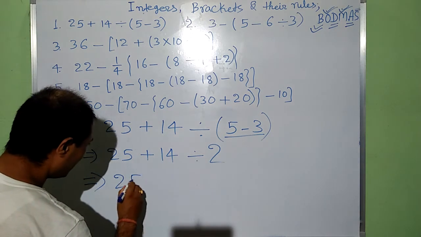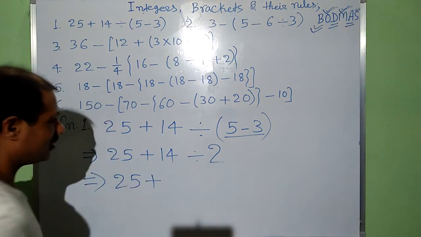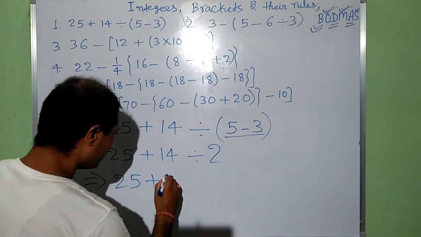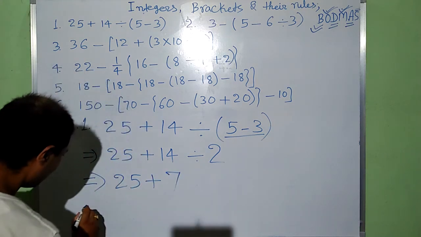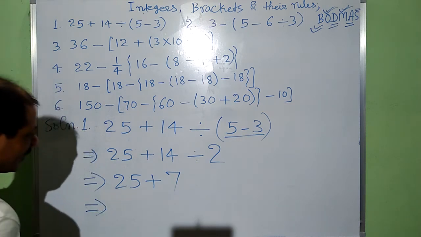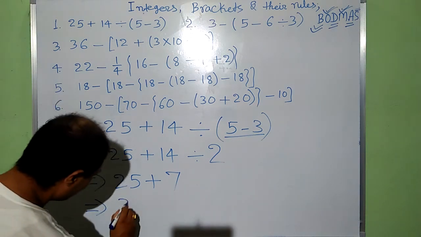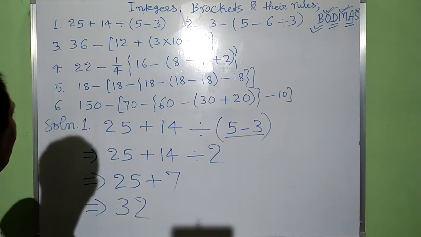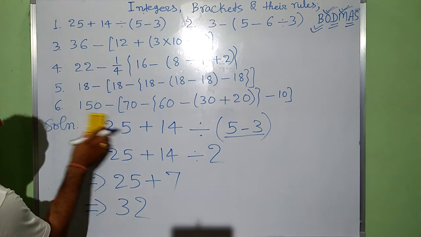We have 25 plus 14 is divided by 2, then we have 7. Now add it. Implies that 25 plus 7, that is 32. In this way, this question 1 is solved.